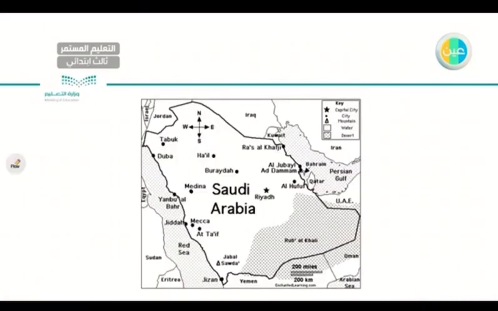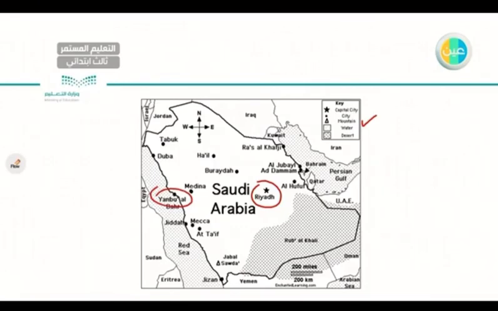As you can see, this is a map of Saudi Arabia. What I need you to look at is this, because this is very important. We call it the key of the map, okay? We have a star, a dot, and a triangle. The star refers to the capital city, and the capital city of Saudi Arabia is Riyadh. This is very important because it is an introduction for our next lesson. Also, I have some major cities, shown as dots. I have Medina, Tabuk, Ha'il, Buraida, Yanbu', Mecca. Actually, our next lesson is about Yanbu', so be ready for that. We have Taif and so on.